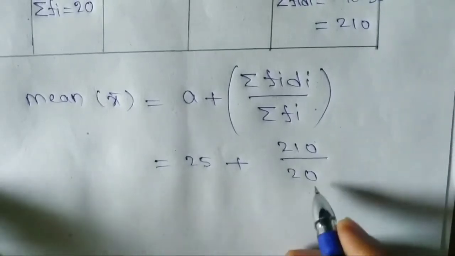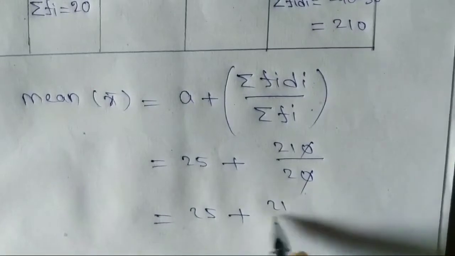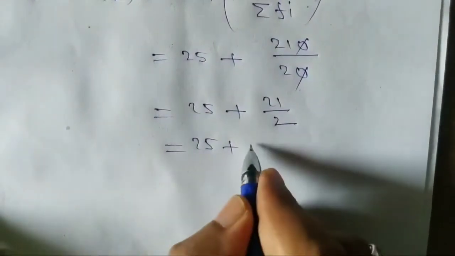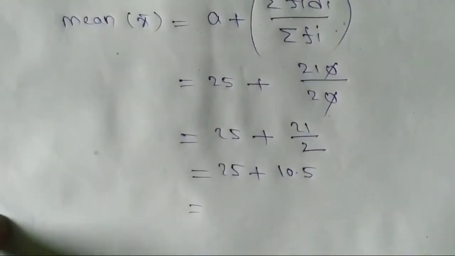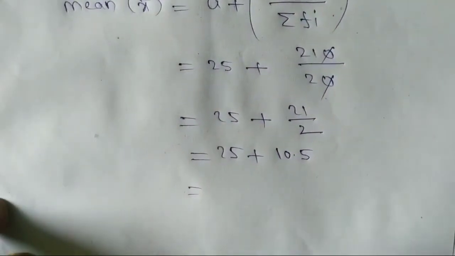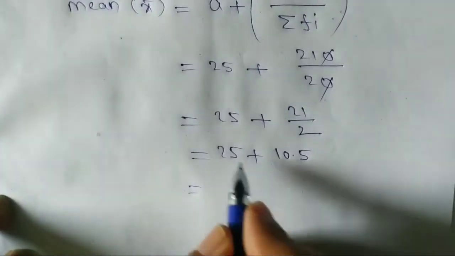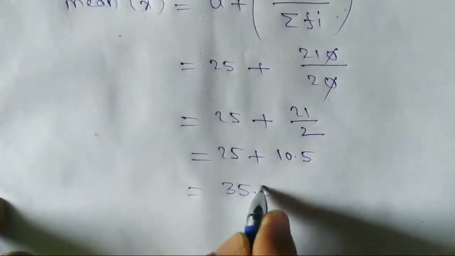Here 0 0 cancel. 25 plus 21 by 2. Now 25 plus here decimal 10.5. 25 plus 10.5, 35.5. This is the mean.